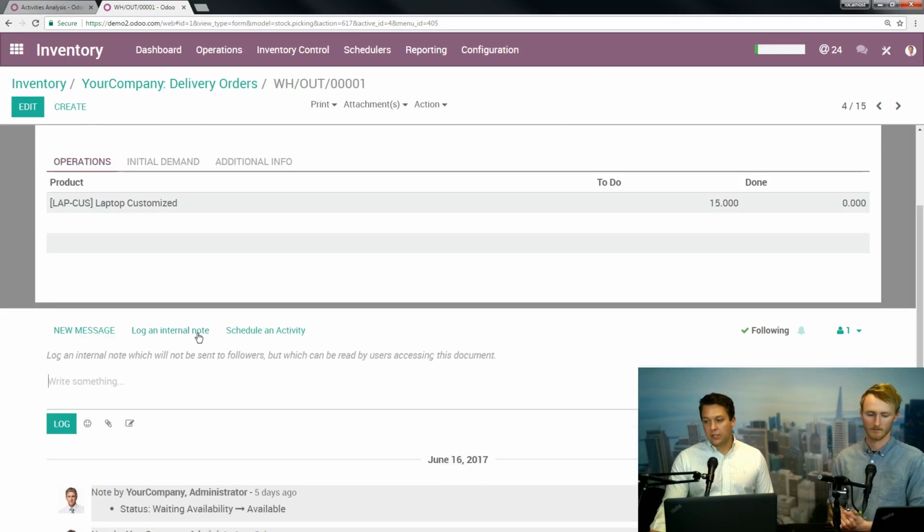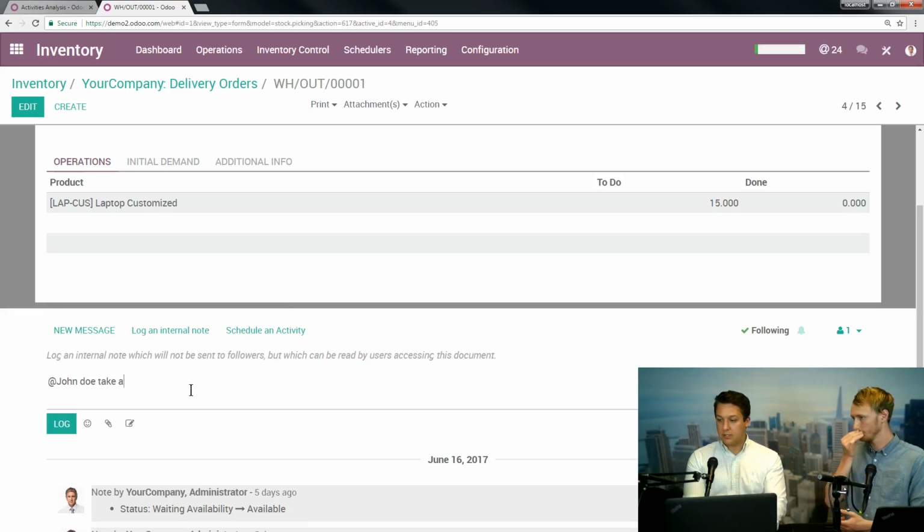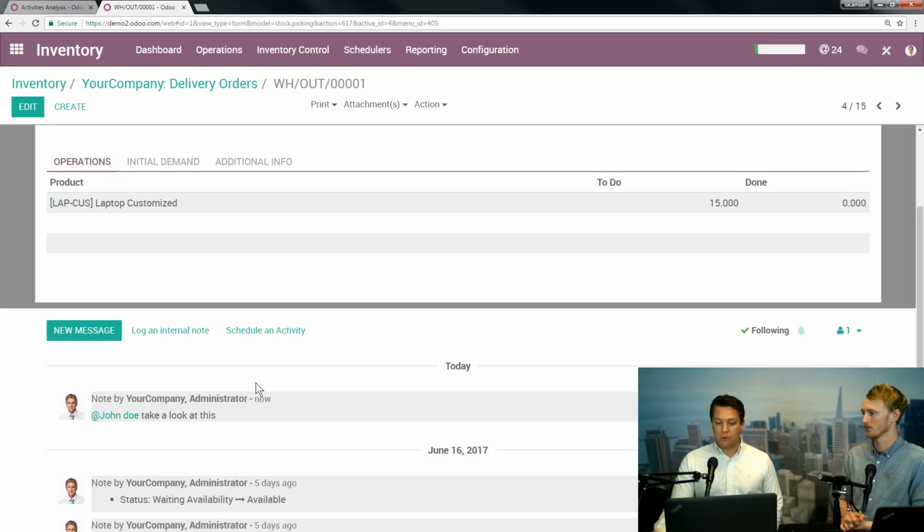I can do that right here, and I can bring up the users and say, hey, John, take a look at this. So from a sales perspective, the chatter is a very specific utility, but overall, this is a great tool to not only keep a history and a record of everything, but to jump from information point to information point seamlessly throughout the system, which is really useful.